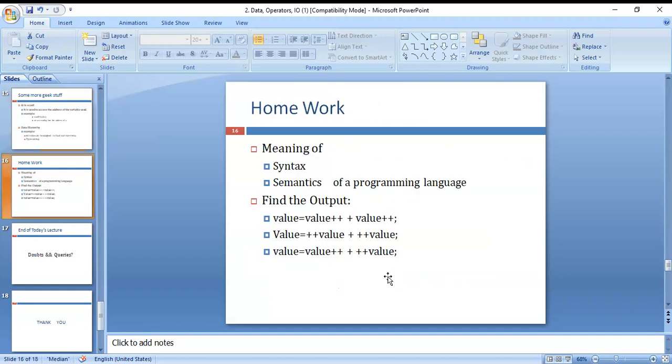Here is homework: the meaning of syntax and semantics of programming. And you can see here, find the output: value plus plus, plus plus value. All of you write these down and find out the address and the value of these.